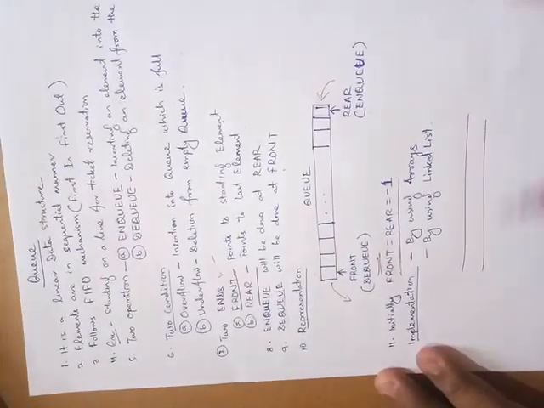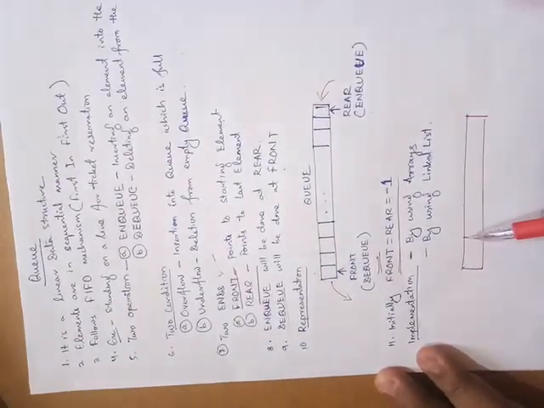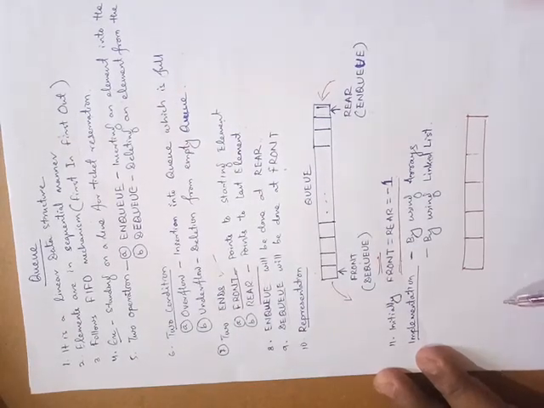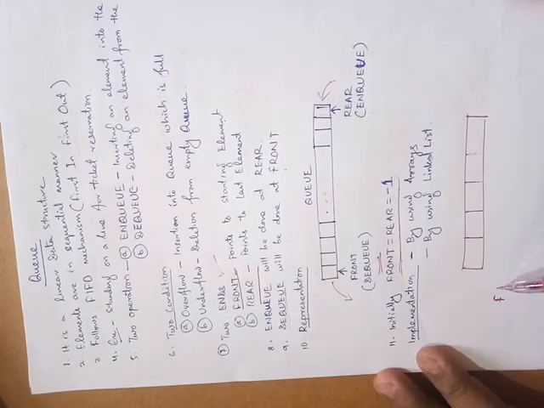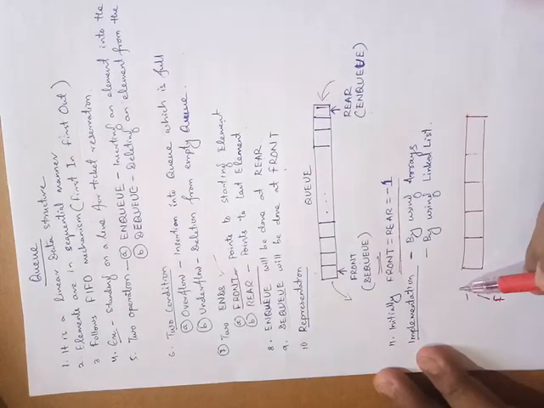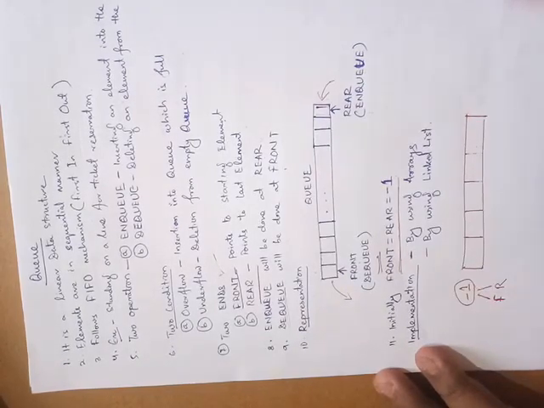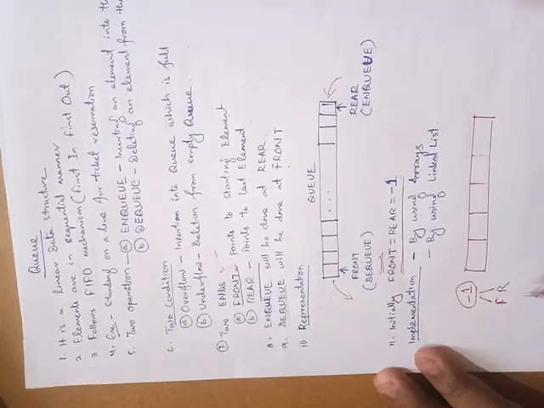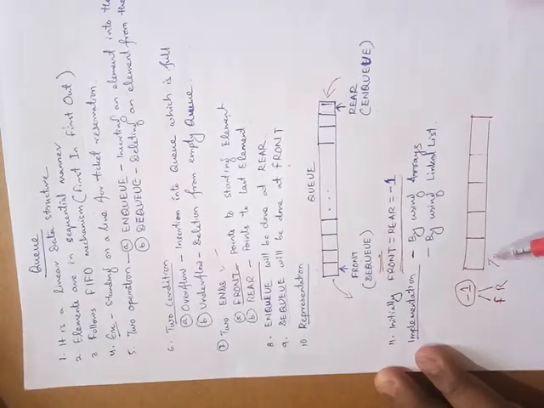I can draw one queue. If there are no elements, front, I am writing F for front and R for rear, will point to -1, or this value is -1. When you insert one element here, the rear value will point to this location.